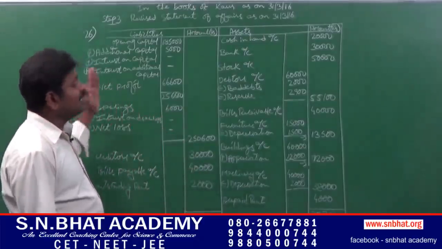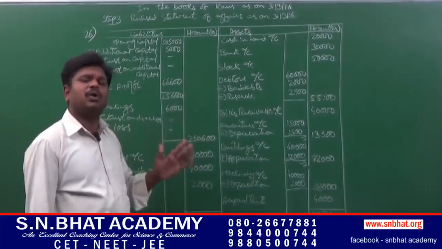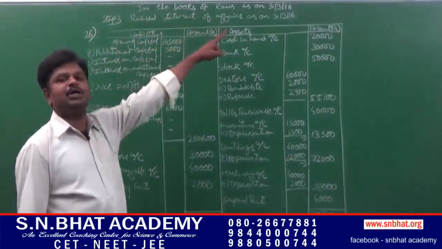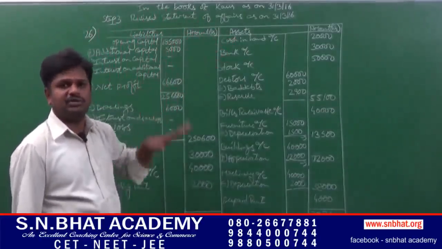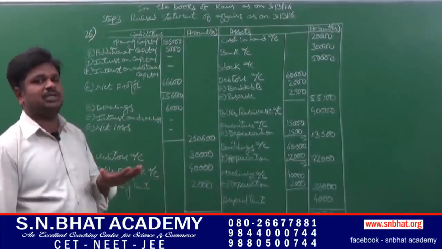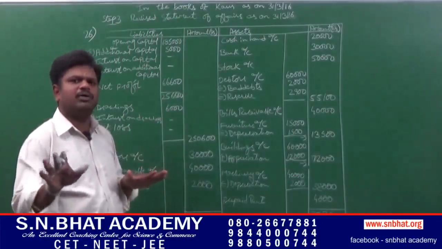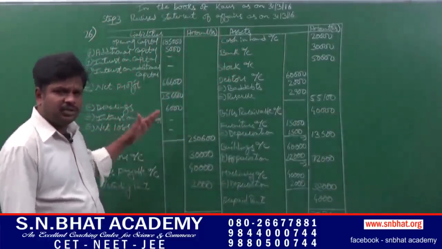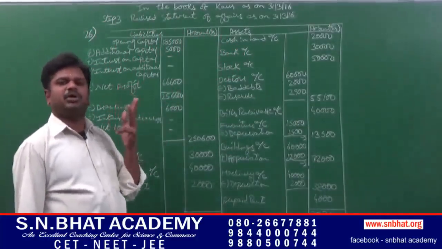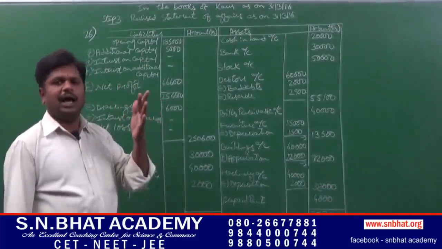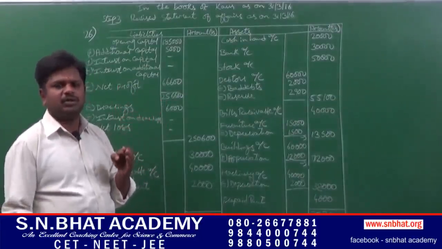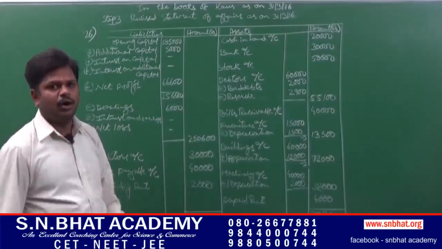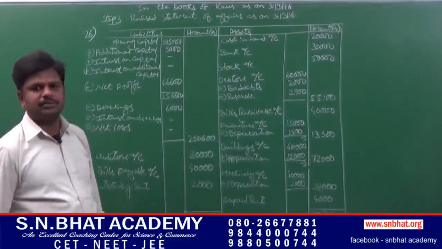That is, it is an incomplete method of bookkeeping where we will record any one of the aspects, and there is no need to write any debit or credit on the left and right hand side of the statements. These three are statements, they are not an account. In case of an account, you have to write debit on the left hand side and credit on the right hand side. These three are statements, that is combined statement of affairs, statement of profit or loss, and revised statement of affairs. So there is no need to write any debit and credit on the sides of the statements.